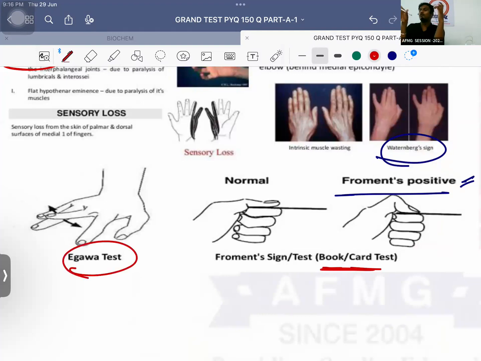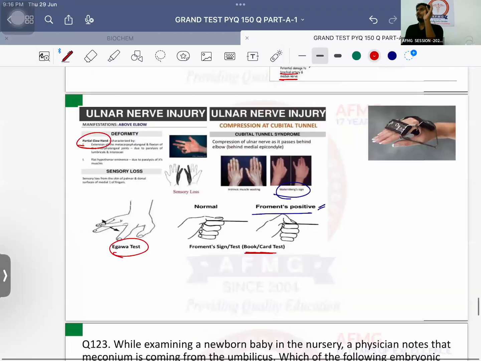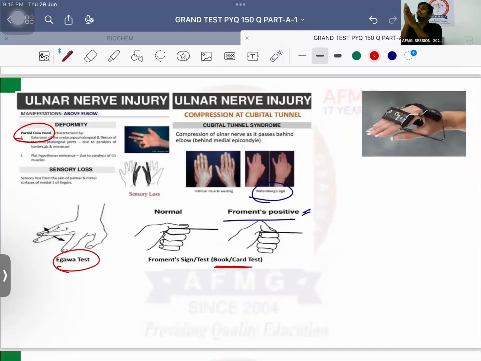I'm not able to move my fingers. That is known as Igawa test. Majority of intrinsic muscles of hand are innervated by ulnar nerve. It innervates small muscles of the hand. Therefore, it is known as musician's nerve as well.